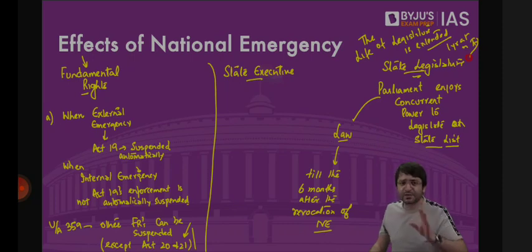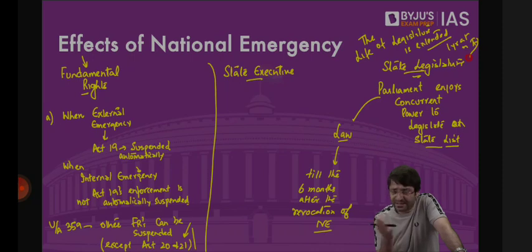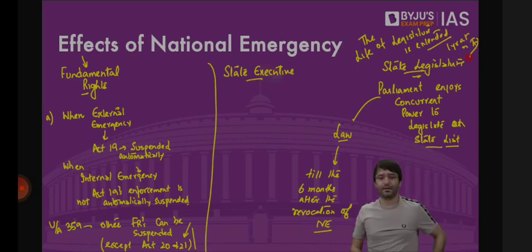No. But the term of Lok Sabha is 5 years. The term of the Legislative Assembly is 5 years. But we can't hold elections, we can't organize elections. During national emergency, the term of Lok Sabha can be extended, the term of the legislature can also be extended 1 year at a time. That means the term was 5 years, now the term becomes 6 years. In the 6th year also, elections can't be conducted. Extend by another 1 year, 7 years. Extend by another 1 year, 8 years. That means during national emergency, the term of the legislature, the term of the Lok Sabha can be extended 1 year at a time. Something hilarious.